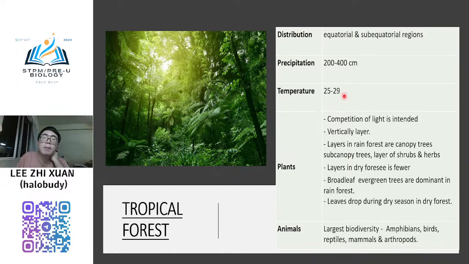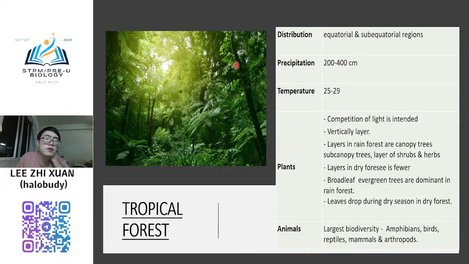The temperature is also very moderate, 25 to 29 degrees Celsius only, in the forest. In the city on a sunny day, you will never have this kind of temperature, it will be more than 35 degrees Celsius. But in the forest during a sunny day, the temperature is very low. And then the plants, normally this is the structure of the plants, where the plants compete for light.